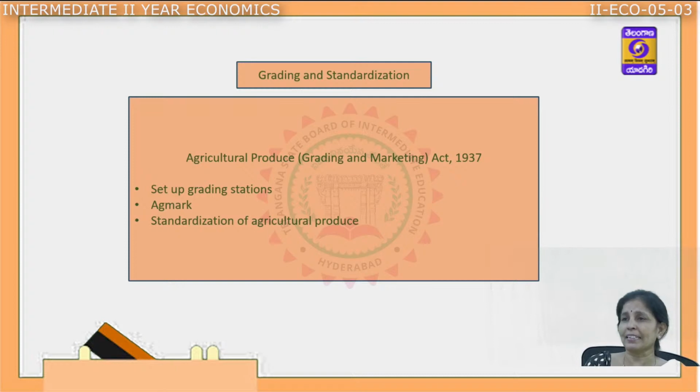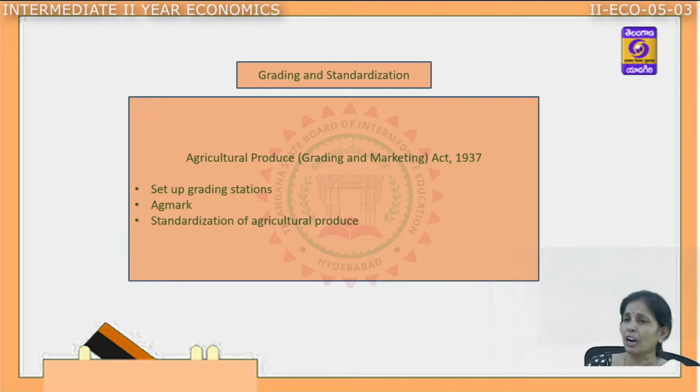The next one is agriculture grading and standardization. This particular act came in 1937. For this, the government has set up various grading stations in the rural areas so that the agriculture products are properly graded, and the government provides the AG mark. What is the AG mark?